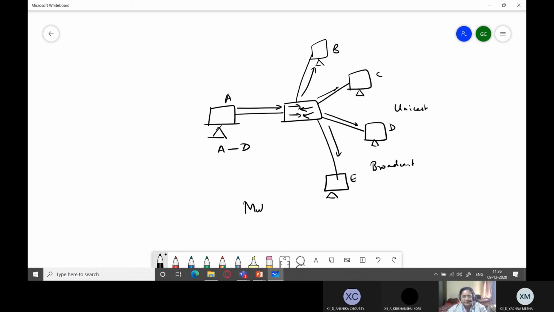And the third one is multicast. What is multicast? Multicast means if A has to send the information to few devices, only to certain devices which are multicast enabled, which are designed for listening to the source. Only to a few devices like A to D or A to B, A to E, right? So that is known as multicast.